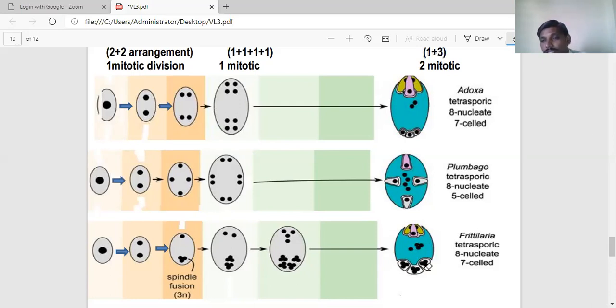So here we see 9x type of antipodal cells, each antipodal cell showing 3x nature. Here the secondary nucleus is 4x, and the remaining 3 towards the micropylar region constitute the egg apparatus: the egg cell with 2 synergids. This type of embryo sac was first observed in the Fritillaria genus. So this is the 8-nucleate type.